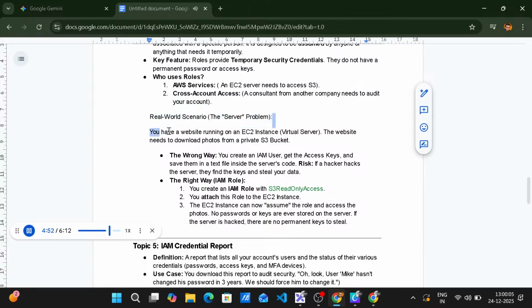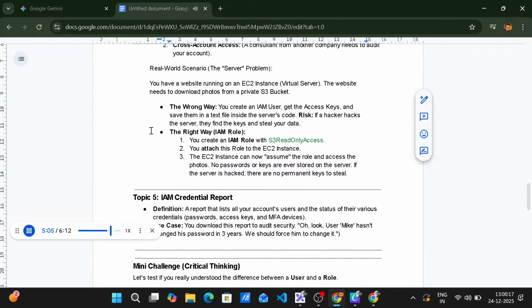The wrong way: you create an IAM user, get the access keys, and save them in a text file inside the server's code. Risk: if a hacker hacks the server, they find the keys and steal your data. The right way: IAM role. You create an IAM role with S3 read-only access. You attach this role to the EC2 instance. The EC2 instance can now assume the role and access the photos. No passwords or keys are ever stored on the server. If the server is hacked, there are no permanent keys to steal.